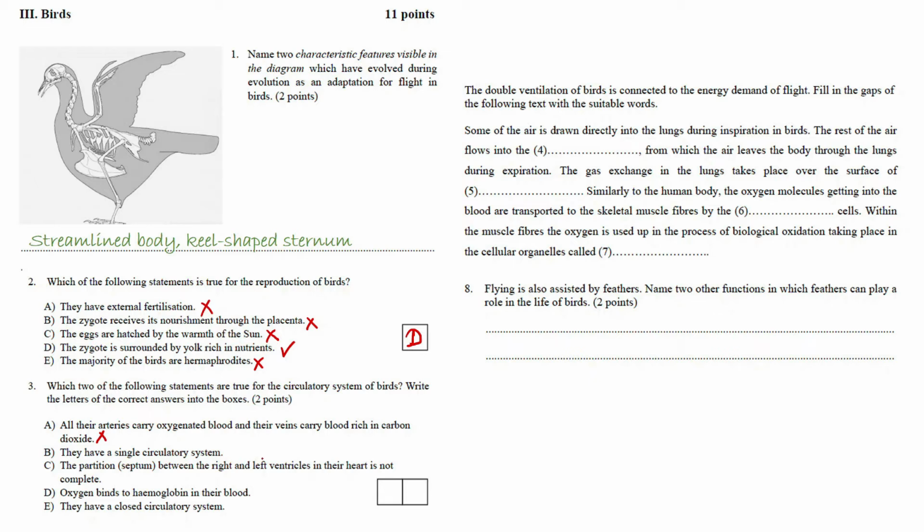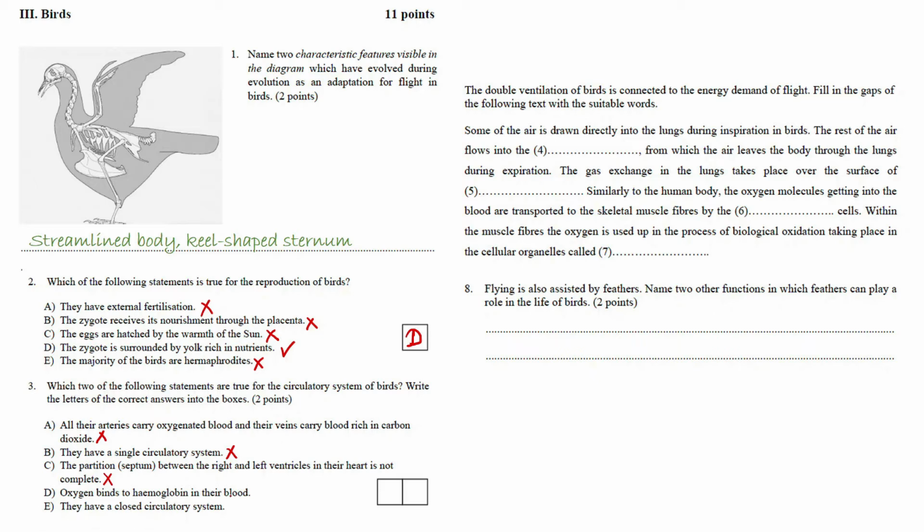That would be true for fish, but from reptiles we are talking about, from amphibians we are talking about double circulation, and birds do have double circulation as well, so again, an X comes here. The partition, which is called a septum, between the right and the left ventricles in their heart is not complete. We have just discussed that they do have a complete separation. We know that in case of reptiles, the septum is not totally separating. And in case of amphibians, actually, they have 3 chambers.